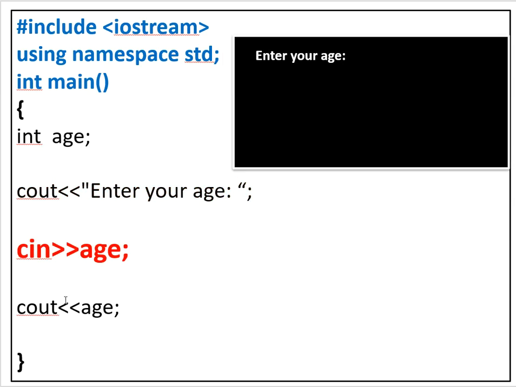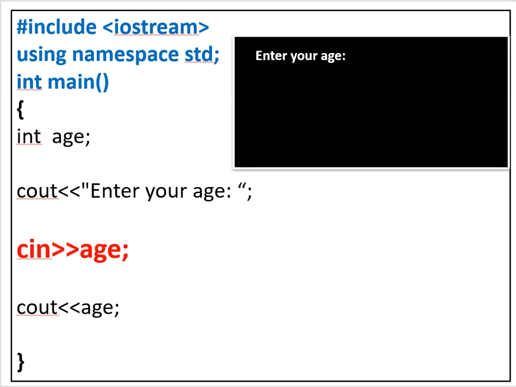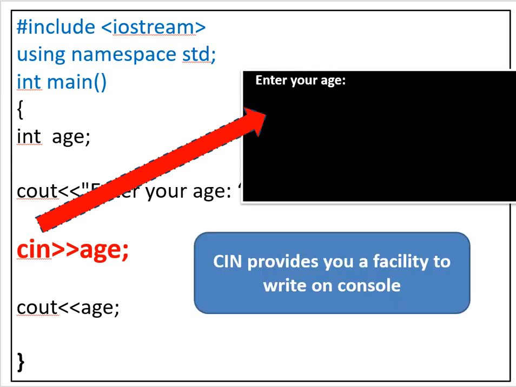Now the compiler comes to this position and understands that cin means it will take input given here. We have to give something on the console, so the compiler waits. The compiler waits for us to give something in this area. cin provides a facility to write on the console, as I told you.